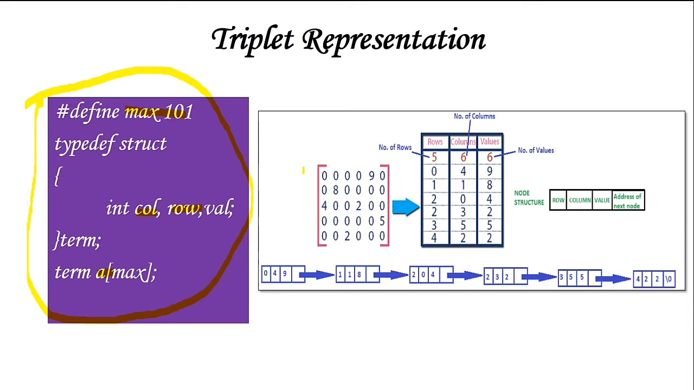So for example, let us consider this particular matrix now, where most of the values are filled with 0. All these are filled by zeros, right? Only a few values are there, non-zero values: 9, 8, 4, 2, 5 and 2. So there are 6 non-zero values present. How can we represent it using triplet representation?